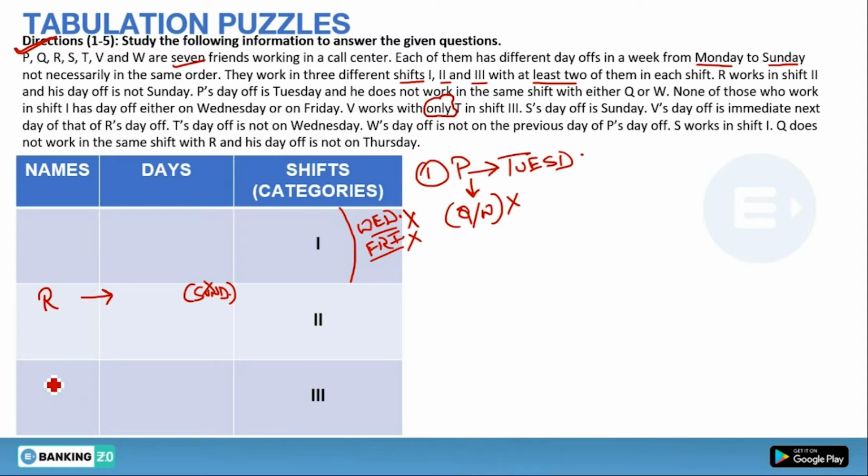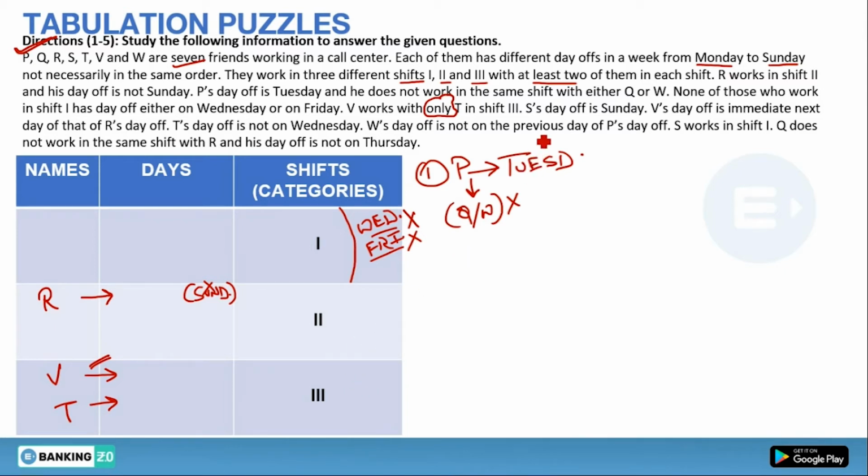We will write V and T in shift 3 and make these two lines on the column of shift 3. Why? Because by drawing these two lines, we state that V and T are fixed and no other individual can come with them. The remaining individuals will come in shift 2 and shift 1 only. They cannot come in shift 3.